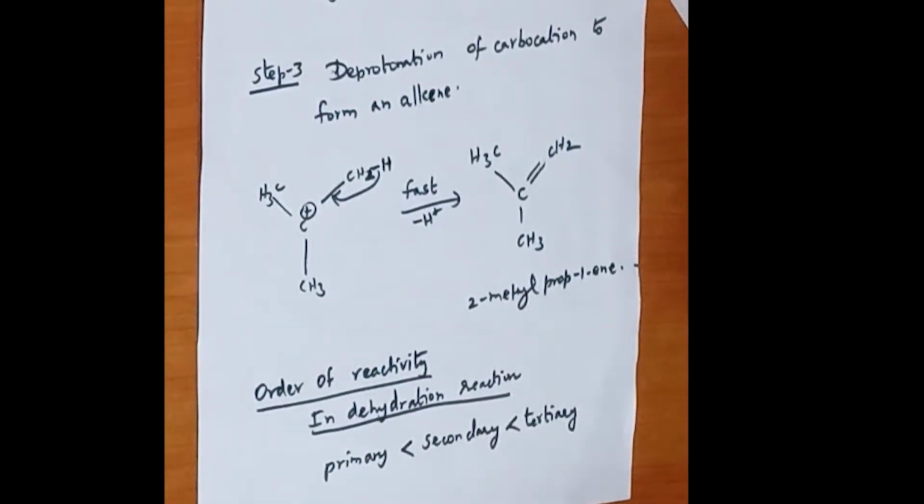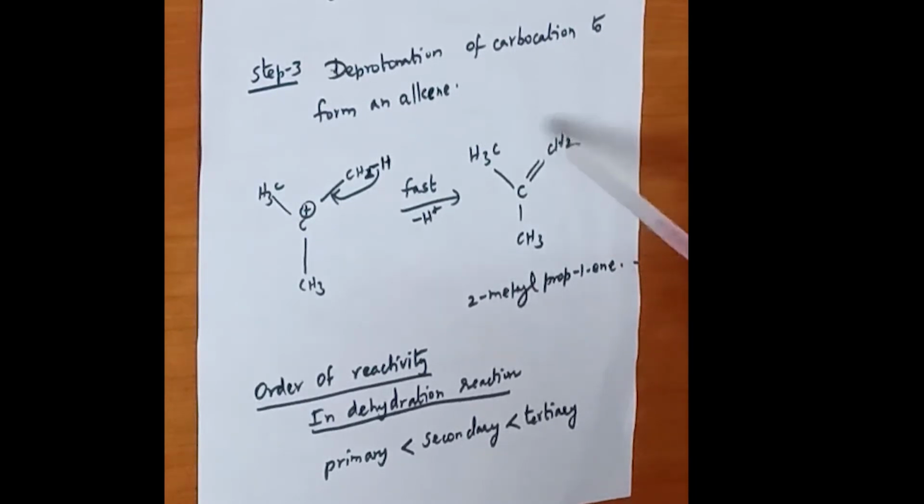Dehydration of tertiary alcohol in presence of a dehydrating agent like sulfuric acid forms oxonium ion, where there is a transfer of hydrogen ion. The second step is dissociation of oxonium ion to form carbocation by the removal of water molecule. The third step is deprotonation of carbocation to form an alkene. So these are the three steps involved in E1 mechanism of tertiary alcohol. Next we are going to see dehydration reaction.